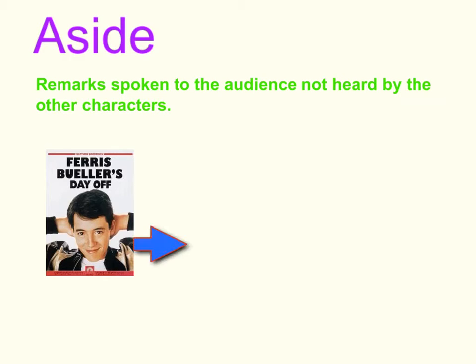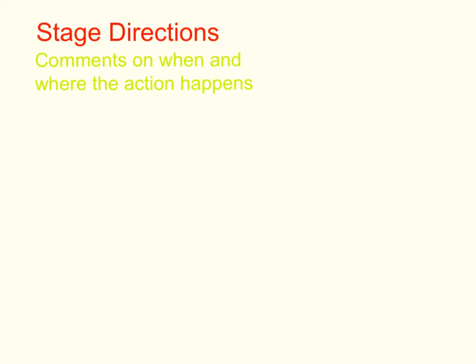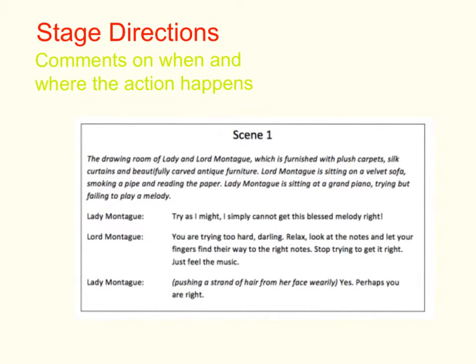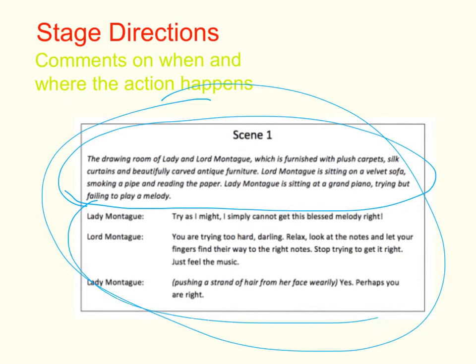An example of aside is in Ferris Bueller's Day Off, his 3 ways for faking out your parents. Stage directions are comments on when and where the action happens. An example of stage directions is in this right here. Stage directions is this part right here. They tell you what action happens during the scene, and after that is the dialogue.